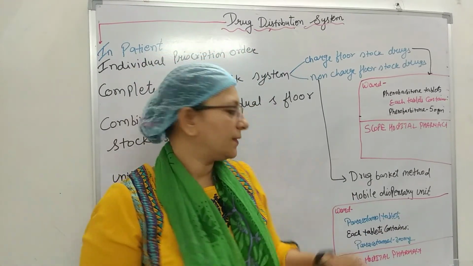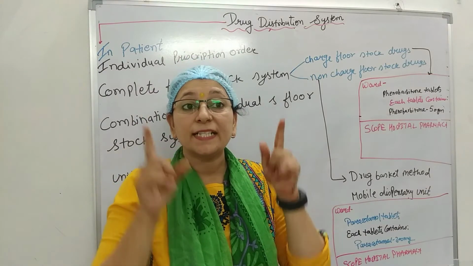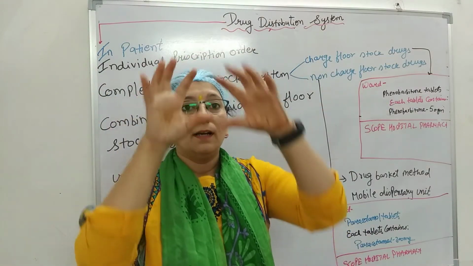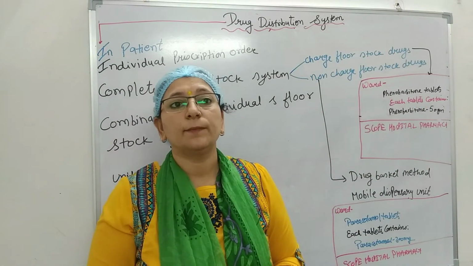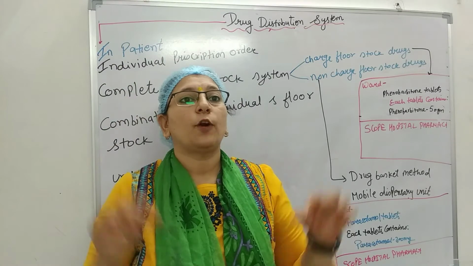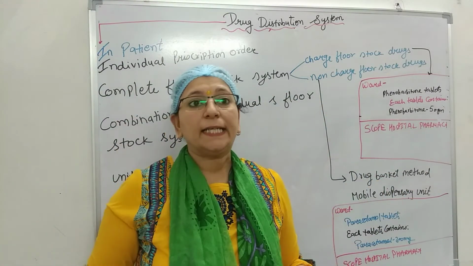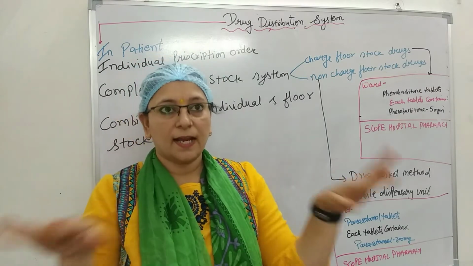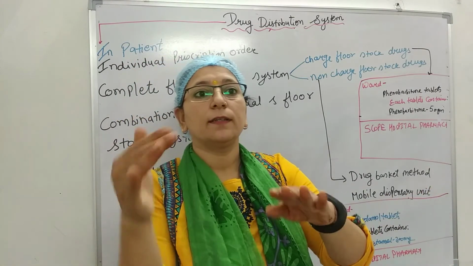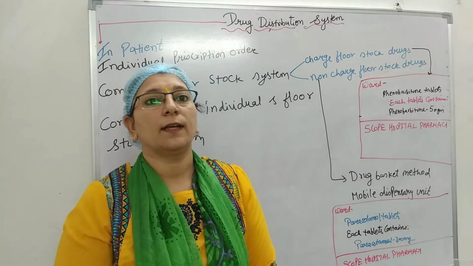Now, the mobile dispensary. It is a specially constructed stainless steel dispensary, 60 inches high, 48 inches wide and 25 inches deep. It is mounted on bottom tiles, so it is known as mobile. It can be easily moved from one place to another.